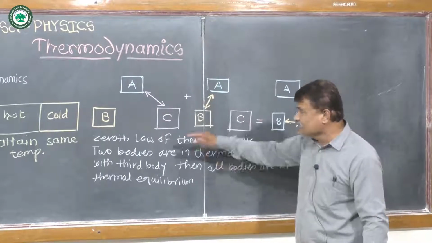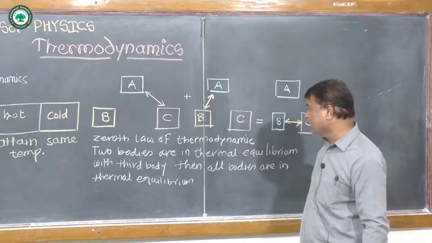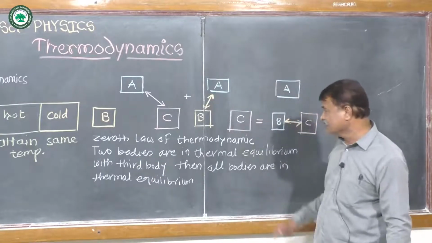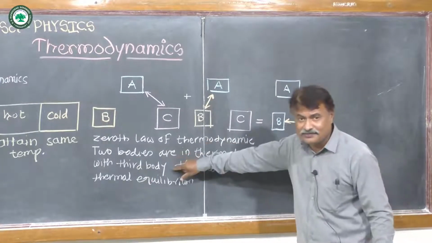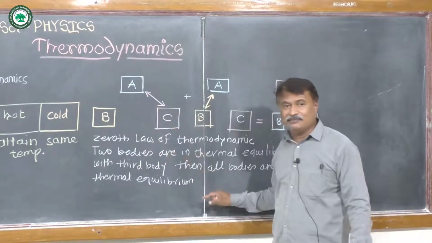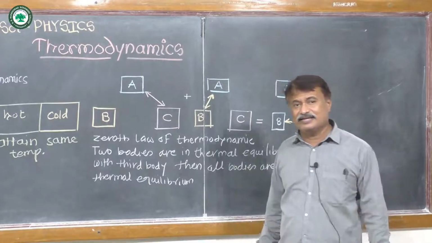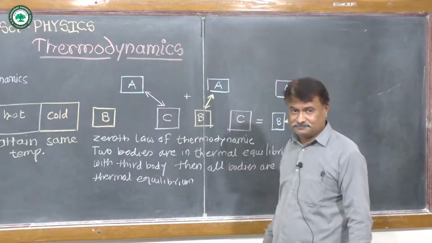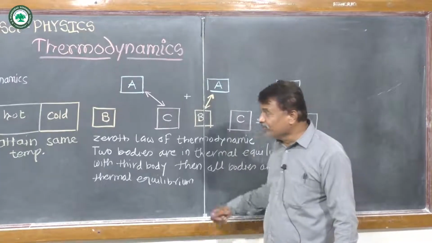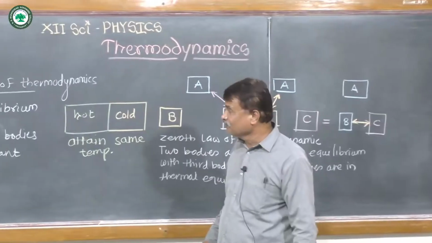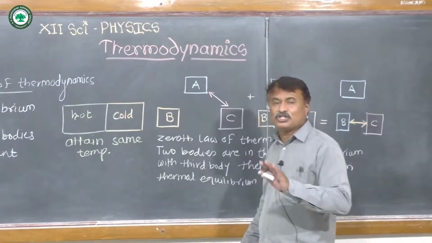That's why the statement of the Zeroth Law is: when two bodies are in thermal equilibrium with a third body, then all bodies are in thermal equilibrium, meaning they attain the same temperature. Now, with the help of the Zeroth Law, we can record the temperature of a body.